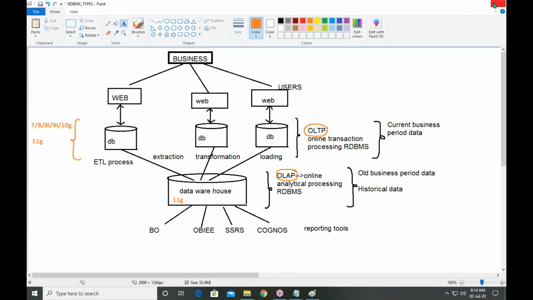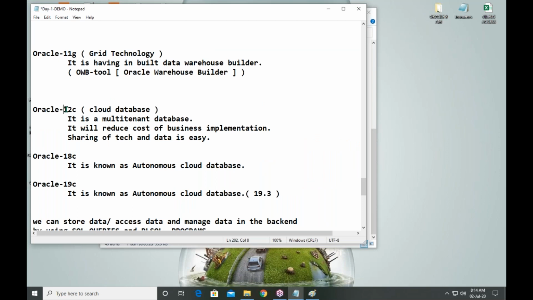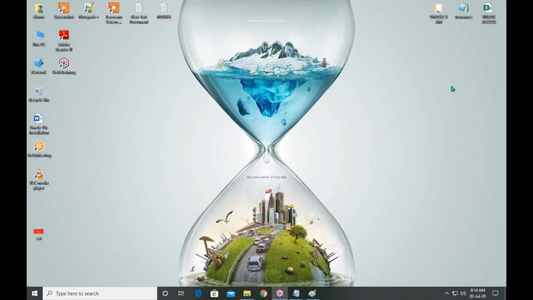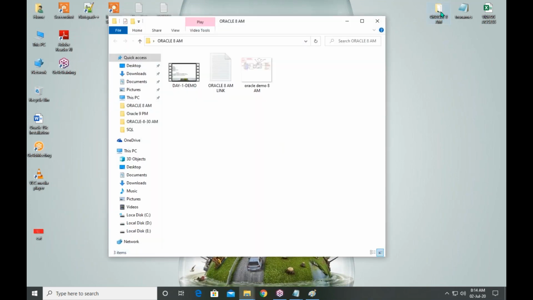Next one is, what is Oracle 12c? It is a cloud database. What is a cloud database? What is the benefit? I am explaining with a simple example. Suppose this is my personal system. In this system, I have a folder.